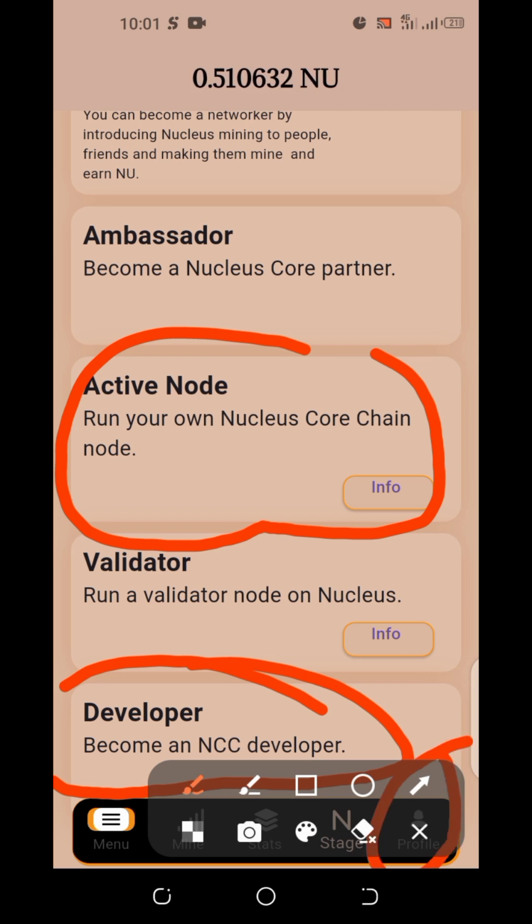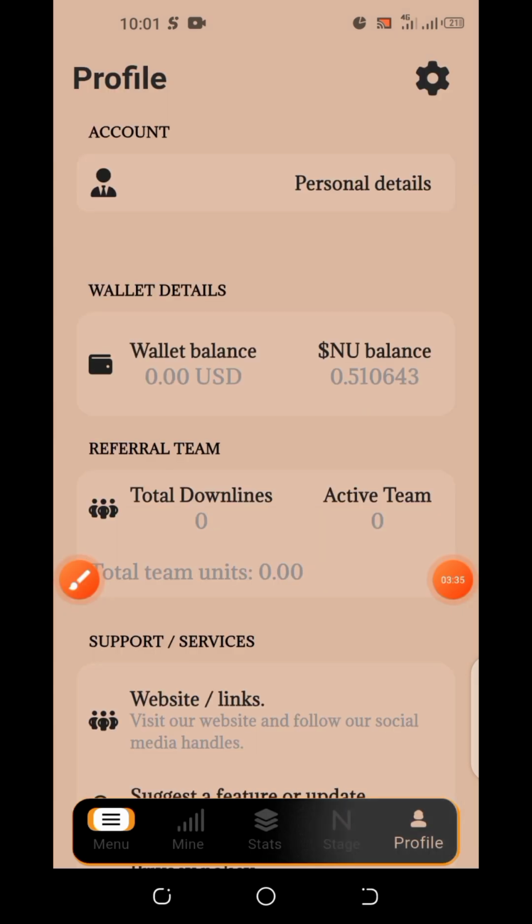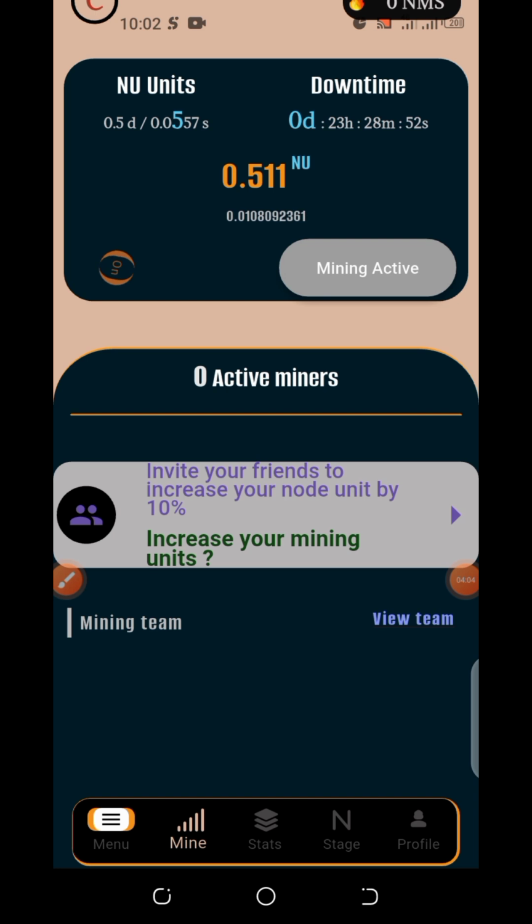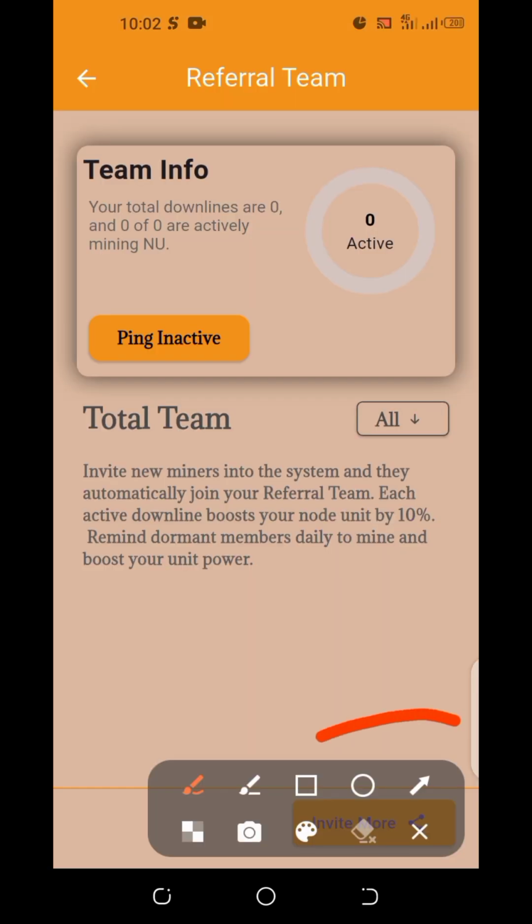Let's check out the profile here. What is here? I just started. As I'm mining it, to be getting BTC in small fractions. So that is it. Thank you so much. Are you getting it? Don't sleep over this information, please. You can come here and copy your referral link there.